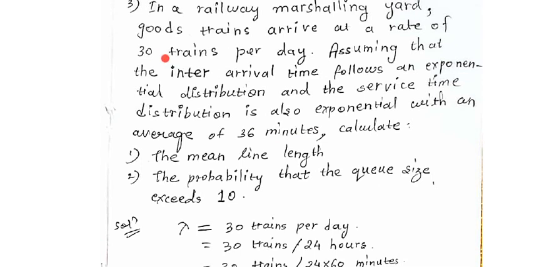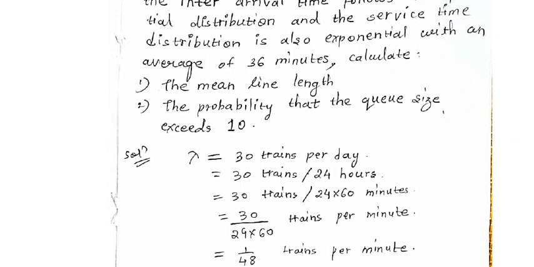So 30 trains per day means 30 trains per 24 hours, which means 30 trains per 24 into 60 minutes, because 24 hours is 24 into 60 minutes.